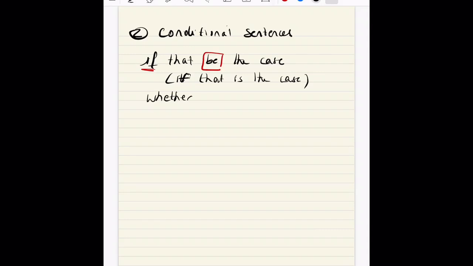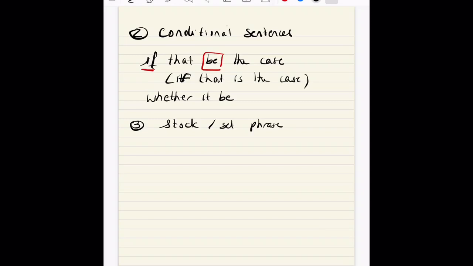Another one that you may have seen already, we have come across that one before, is "whether it be." It could be this or this, no matter what it is. Actually, it's not what it means. "Whether it be" is if it's this or if it's that. Okay, so you're left with a choice, "whether it be."